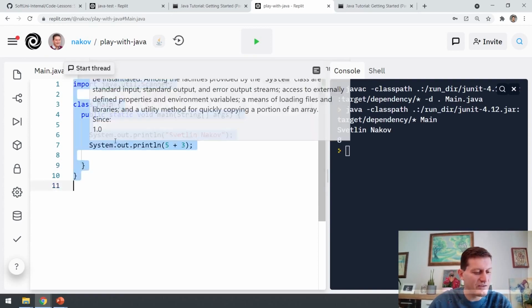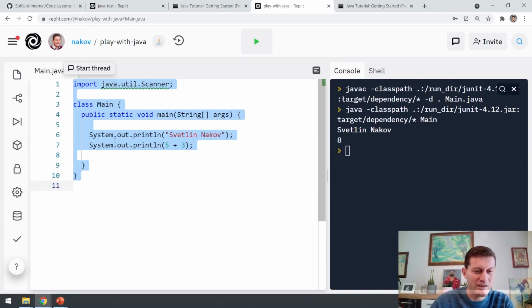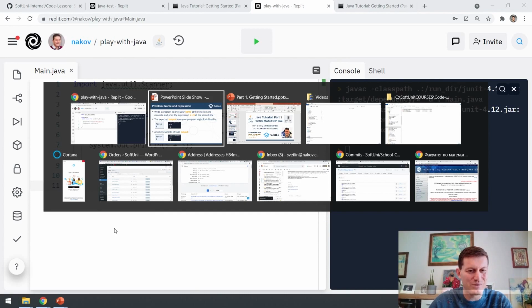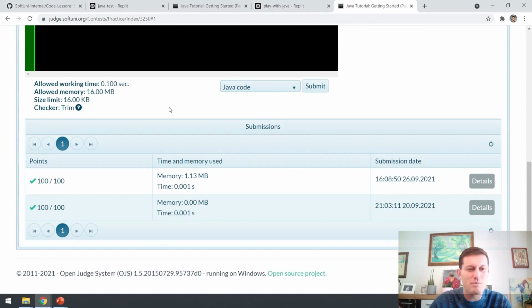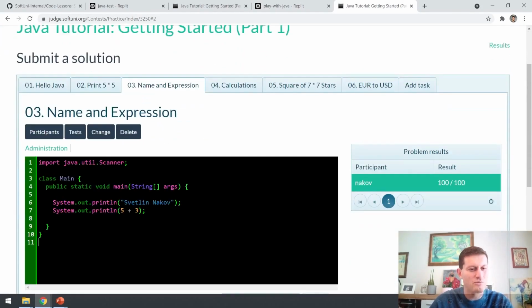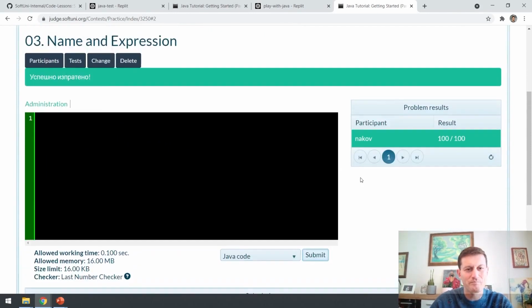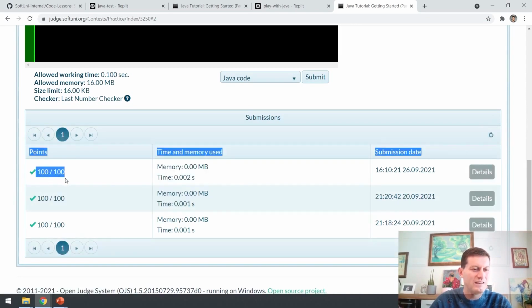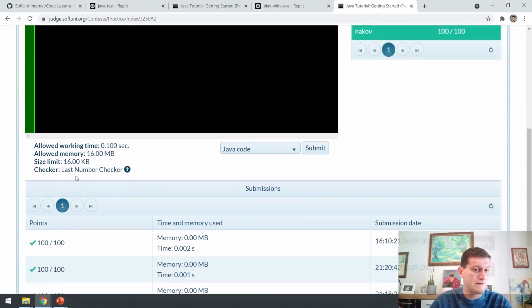I will take this, Control C. Control C is the same as copy. It is everywhere in computers, not only in Java and in programming. So I'll go here, name and expressions, and we'll print this. Okay, I have successfully submitted this solution, and I need to wait a bit. Oh, it takes longer than usual, and it looks like it is correct.